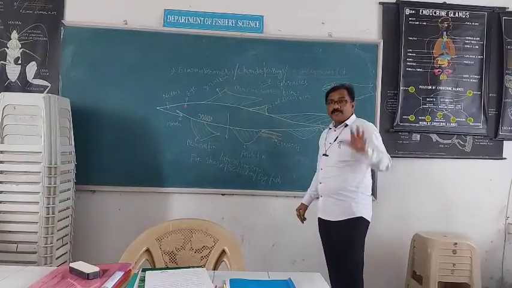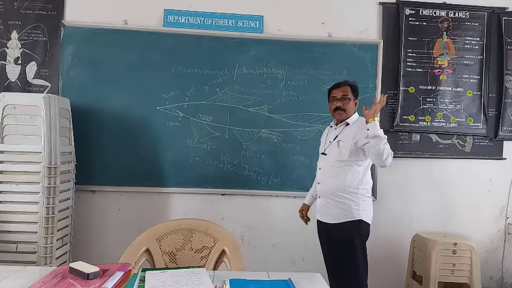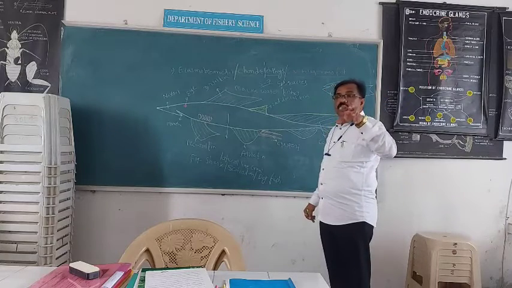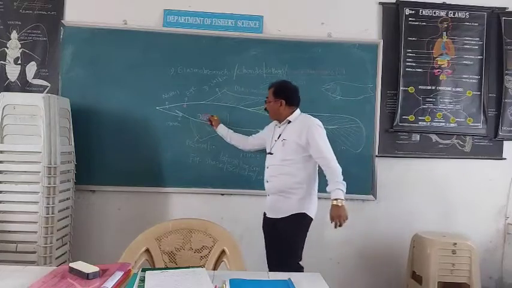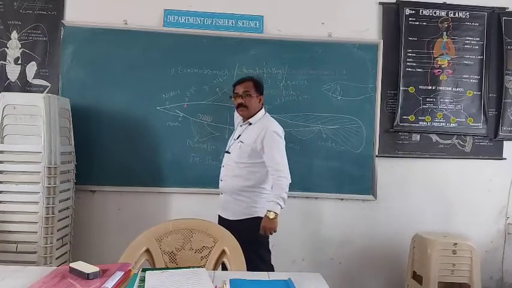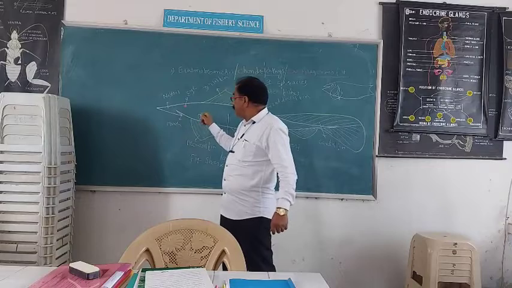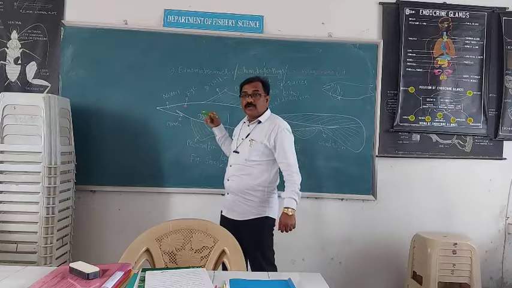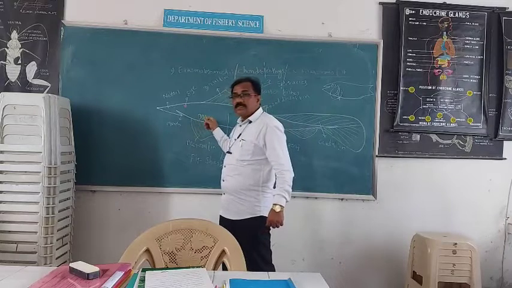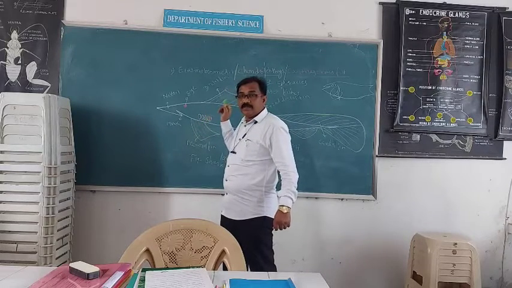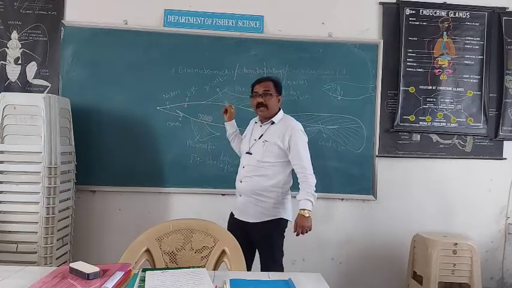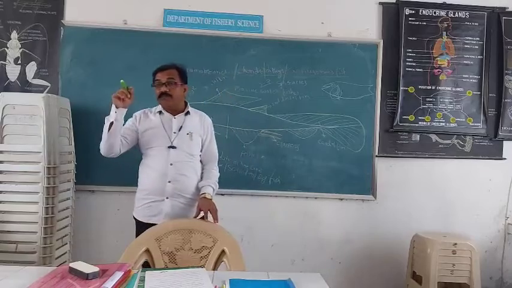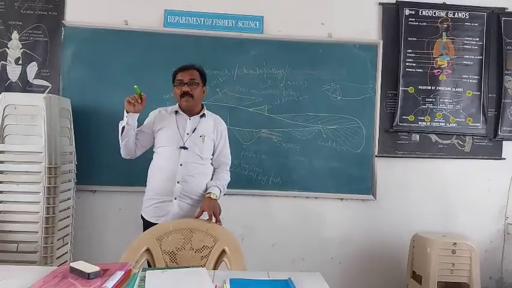In bony fishes, a single gill cover is present, and this single gill cover covers all five gills. Here, five to seven gills are present, and these gills remain naked, open outside the body. Hence it is called spiracles. Spiracles are present, and the gill cover is absent.